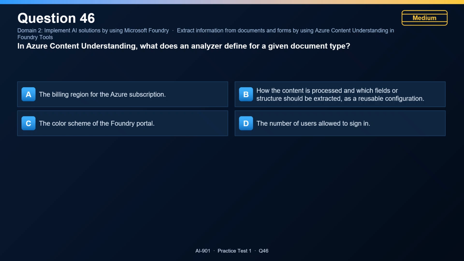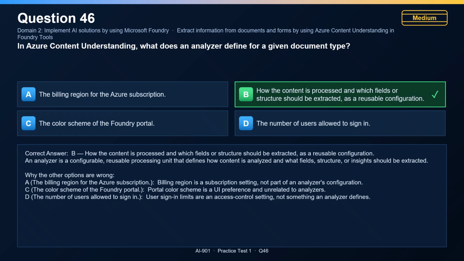How the content is processed and which fields or structure should be extracted as a reusable configuration. An analyzer is a configurable, reusable processing unit that defines how content is analyzed and what fields, structure, or insights should be extracted. Now, why the other options are wrong?